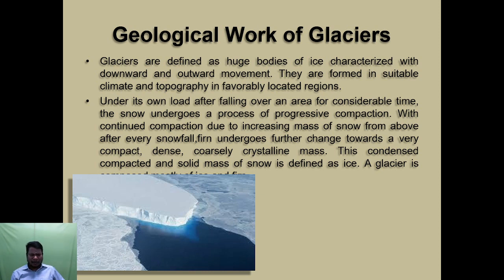With the continued compaction due to the increasing mass of snow from above after every snowfall, it undergoes further change to a very compact, dense, coarsely crystalline mass. The condensed, compacted, and solid mass of snow is defined as ice or glaciers.